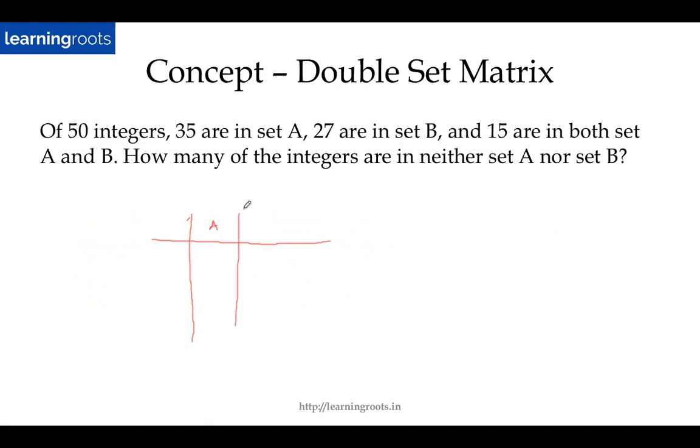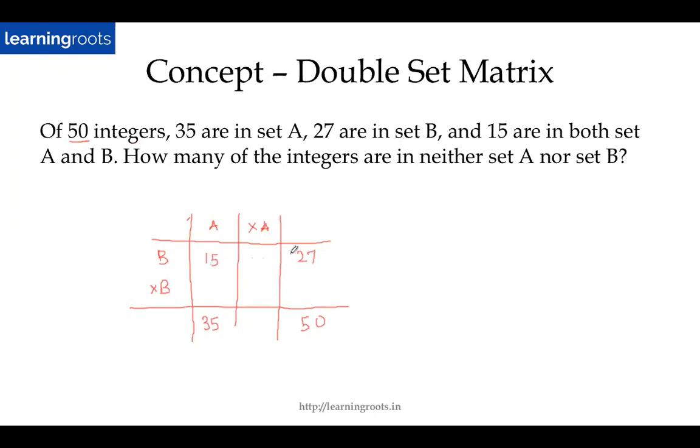So this is A. Again, I'll write down the two sets as I mentioned earlier. So A, not A, B, not B. So out of 50 integers, I'll write down the total here, 50. 35 are in set A. So don't make the mistake of writing 35 here, because 35 are in set A. So the total of A is 35. Similarly, 27 are in set B, so the total of B is 27. And 15 are in both A and B, so 15 will come here. Now it's just a matter of filling up the values. So you know that this plus this will give you this.